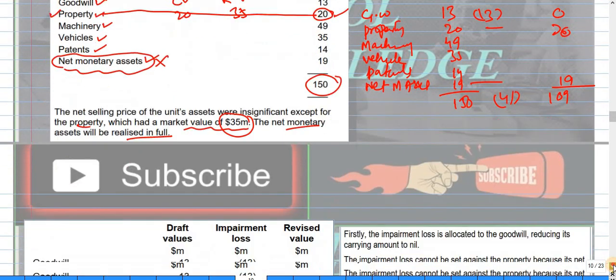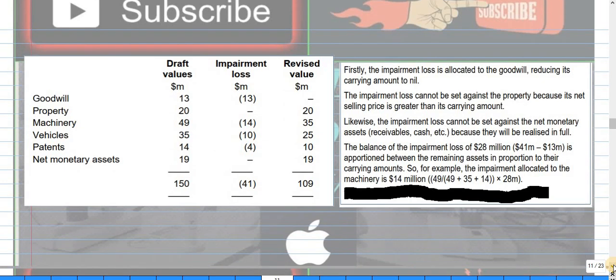Let me show you, this is the goodwill. Firstly, the impairment loss is allocated to the goodwill, reducing its carrying value to nil. Second, the impairment loss cannot be set against the property, because the property carrying value is less than its recoverable amount.